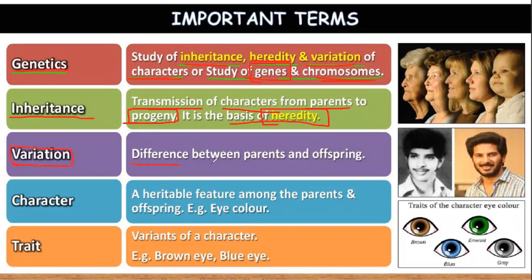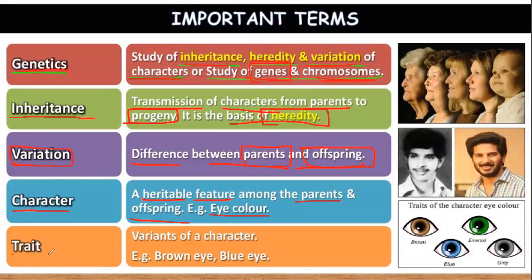Variation can be defined as the difference between the parents and the offspring. Next one is character. Character means a heritable feature among the parents and offspring. For example, eye color. You might resemble your parent in eye color. Your parents may be having black eyes, and you will also be having black eyes. Some will have gray eyes, some will have brown eyes. So eye color is an example of a character. All our body features are examples of character.